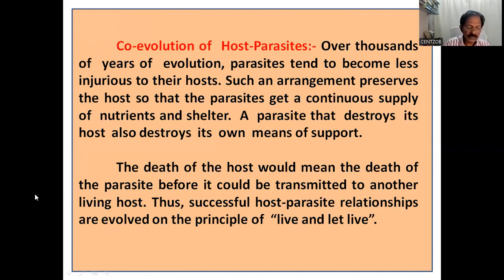See, co-evolution of host and parasites. Over thousands of years of evolution, parasites tend to become less injurious to their hosts, isn't it? Such an arrangement preserves the host so that the parasites get a continuous supply of nutrients and shelter. The parasite that destroys its host also destroys its own means of support, isn't it? The death of the host would mean the death of the parasite before it could be transmitted to another living host. Thus, successful host-parasite relationships are evolved on the principle of live and let live.